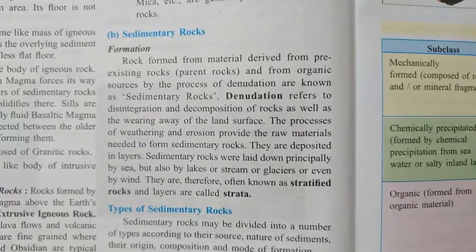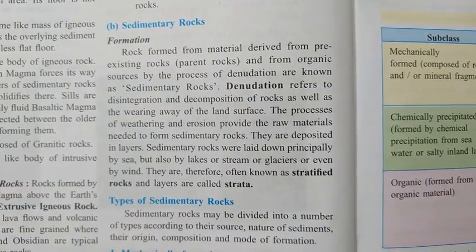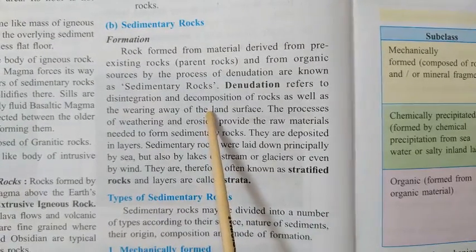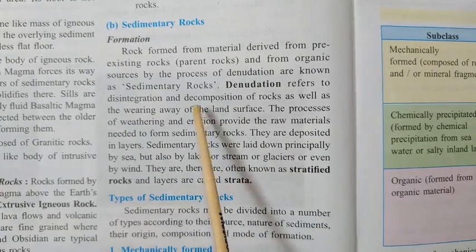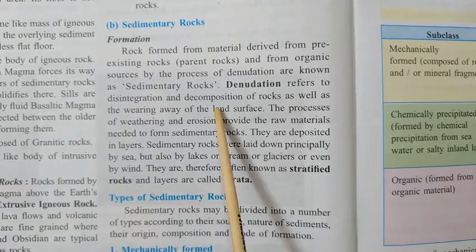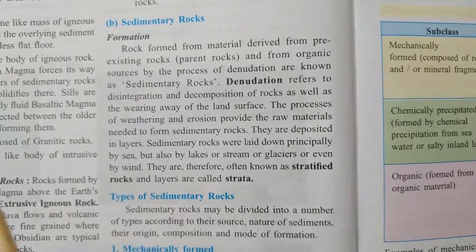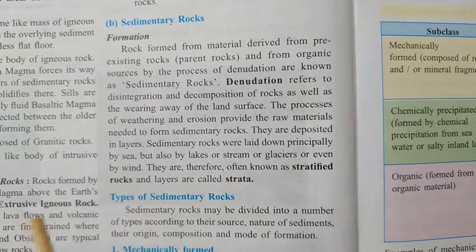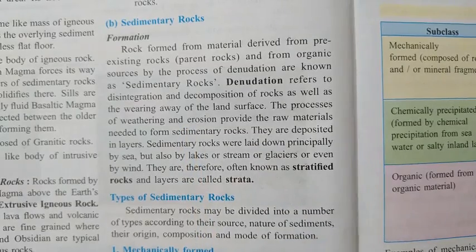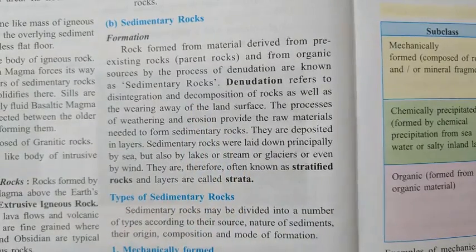So I think all of you may have understood the word disintegration. Now let us see the meaning of decomposition, because as you study biology you know that decomposition usually occurs in organic matter. When the bacteria break the organic matter into simple elements, that is called decomposition.